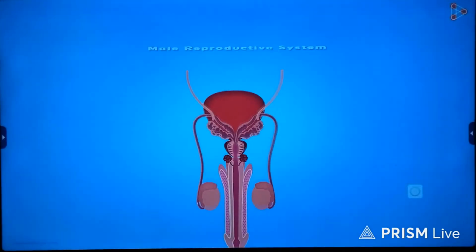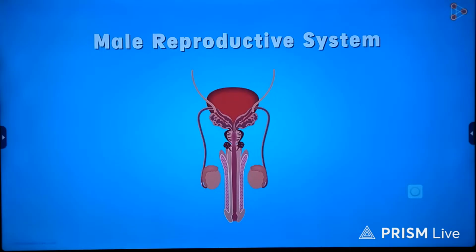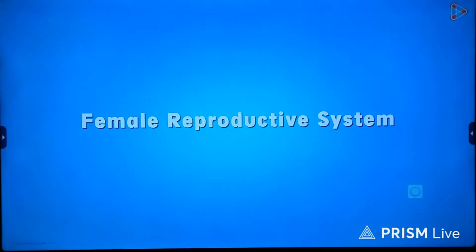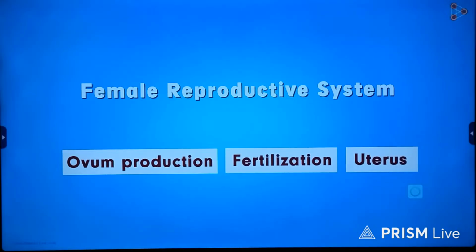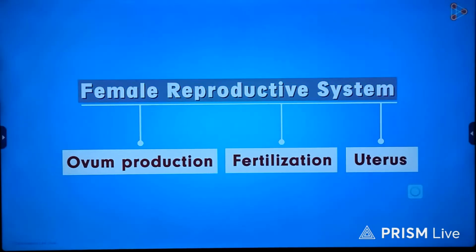We have taken a look at the reproductive system in males. Now, before moving on to the process of fertilization, we need to understand the place where this process takes place. Yes, I am referring to the female reproductive system. The site of ovum production, fertilization, and the uterus are all part of the female reproductive system. Let's have a look at this important system in this video.